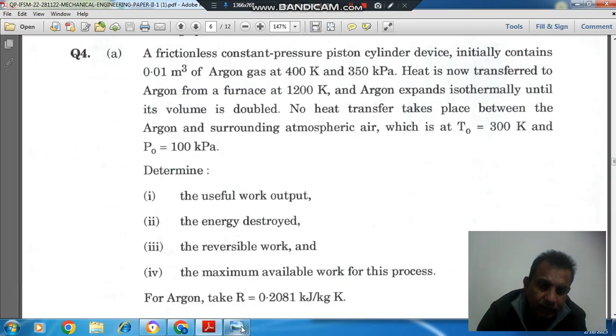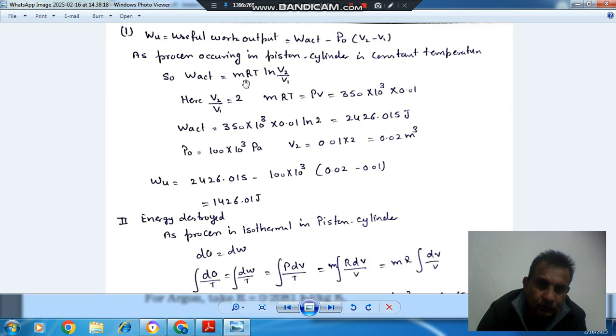So that is your isothermal process. In an isothermal process, the actual work done is mRT ln V2 by V1, and V2 by V1 is given as 2 because volume is doubled, and mRT here is PV, since initial pressure and volume are given. So using the gas law, mRT is equal to PV.